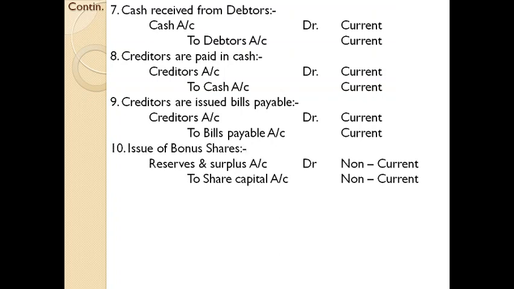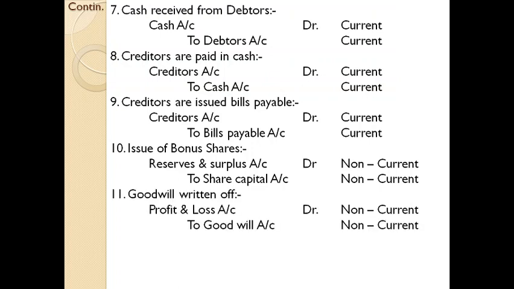Next one, issue of bonus shares. In business, usually bonus shares may be issued to shareholders, so the entry will be reserves and surplus account debited to share capital, because bonus shares are issued out of reserves and surplus. Here from reserves and surplus certain amount is issued to shareholders. So both items are non-current items, so the working capital is not affected, therefore this transaction does not affect the flow of funds.